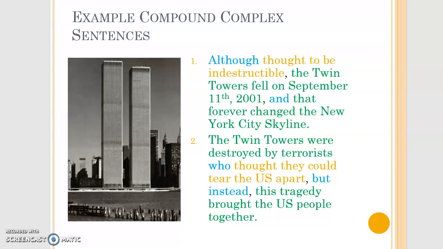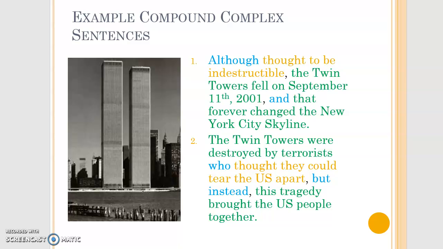So some examples of compound complex sentences with the color coding. #1, although thought to be indestructible, the Twin Towers fell on September 11th, 2001, and that forever changed the New York City skyline. So although and and are conjunctions in that sentence, so they're blue. Although thought to be indestructible is our dependent clause, so it's in orange. And then our 2 independent clauses are still in green. So your green and blue, you're not really changing a whole lot. It's just really adding in more conjunctions and those dependent clauses.